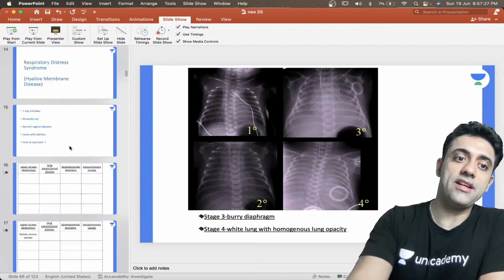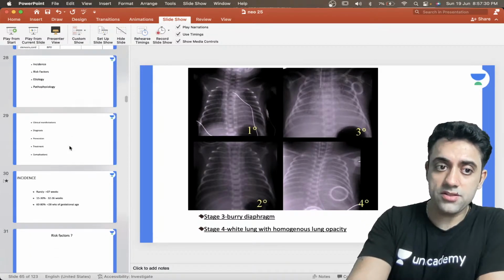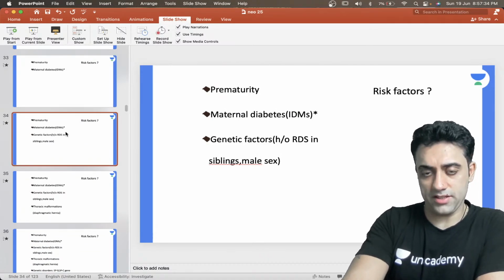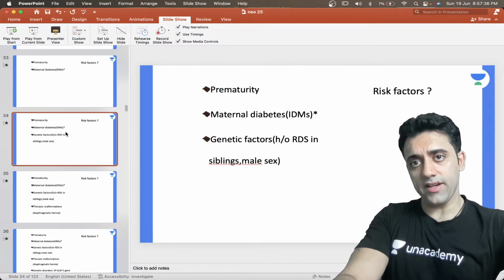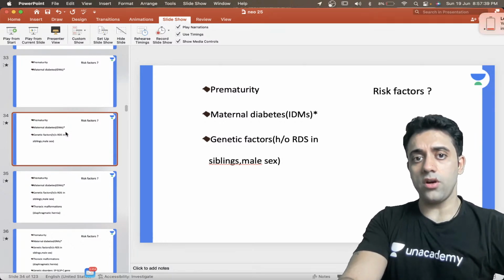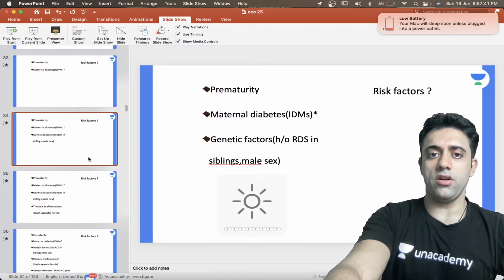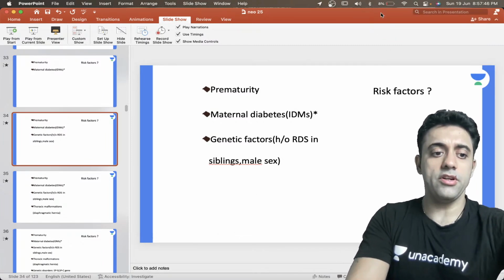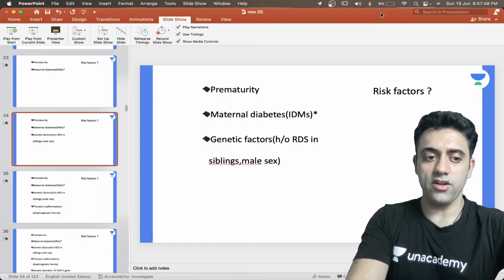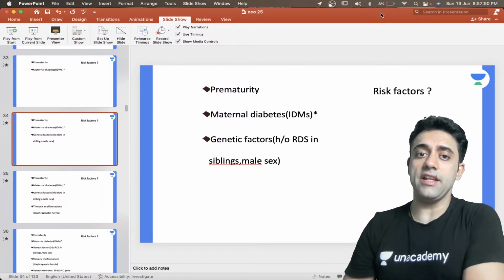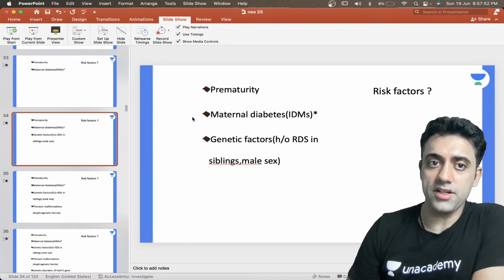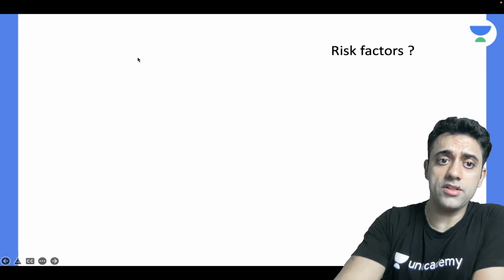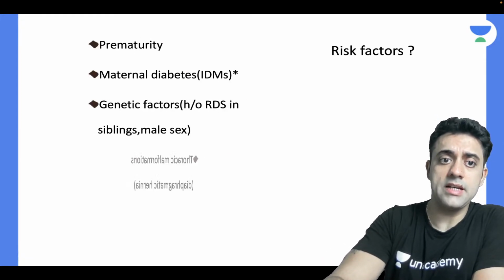And what was happening in a case of Meconium aspiration syndrome? It was heterogeneous opacity. Okay, that's what. So the important risk factors in a case of hyaline membrane disease: number one, we have of course prematurity. Number two, I have told you regarding the infant of diabetic mother. Then also we have genetic factors like history of respiratory distress in the family.